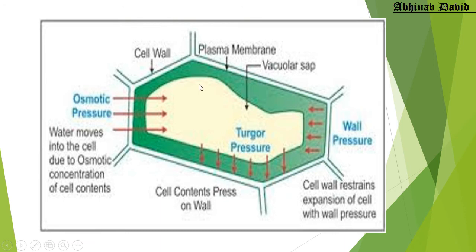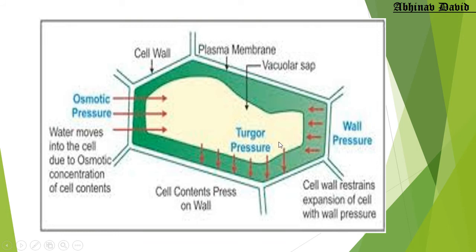You can see a cell is there. This is a plant cell, and the water is entering into the plant cell. These three red arrows tell that water is entering into the cell, and this water will make the cell swollen, and it will apply turgor pressure. Where is this turgor pressure applied? It is applied on the cell wall, and the cell wall will apply the wall pressure on the swollen cell.